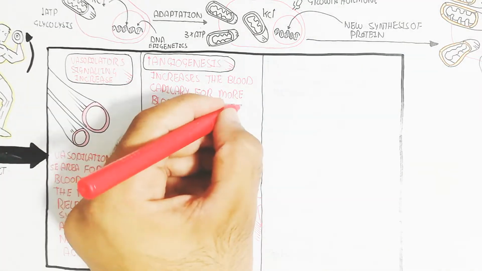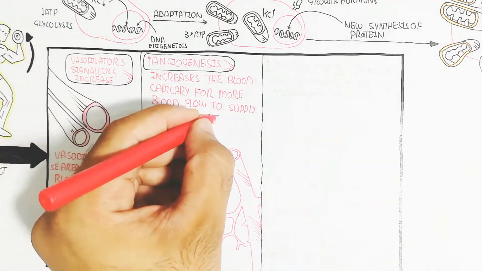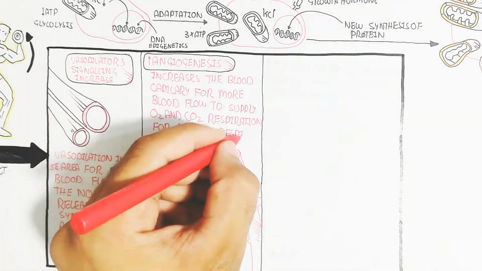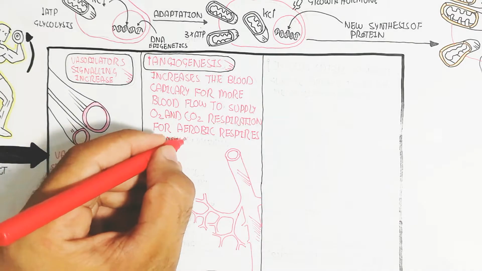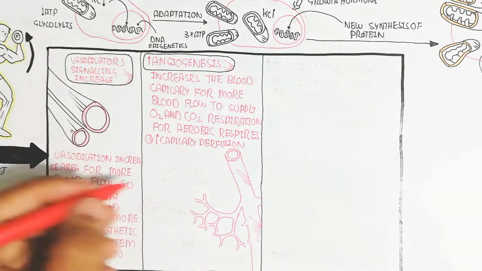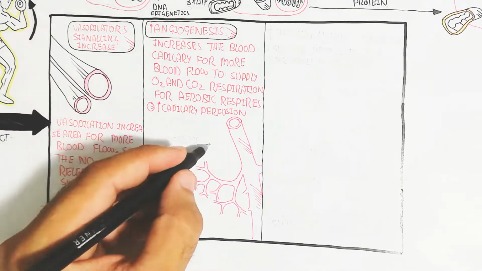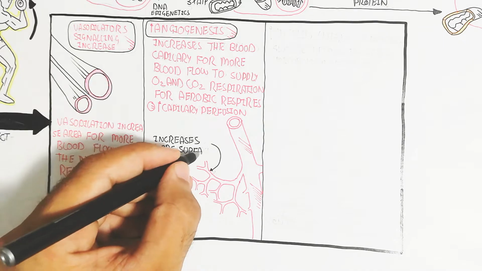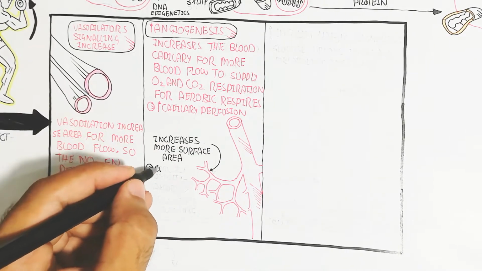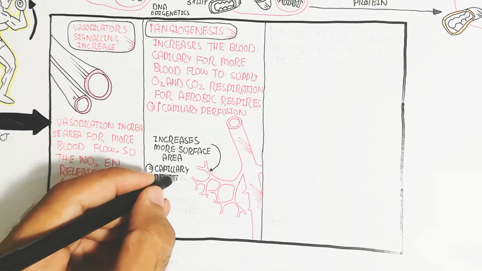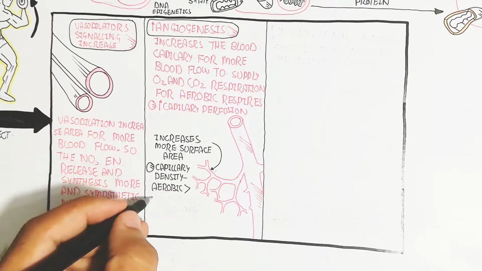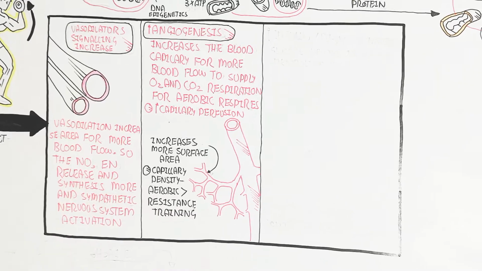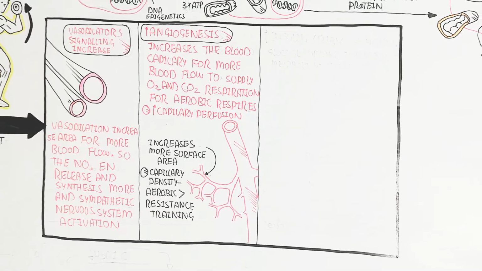So respiration for aerobic respiration is important. The capillary perfusion increases because the surface area increases, with more surface area of the blood vessels due to angiogenesis, and vasodilation also occurs. It means an increase of the surface area, and breathing as well as consumption of oxygen into the blood circulatory system is very easy. The capillary density is greater aerobically than with resistance training. That is why this is the adaptation.